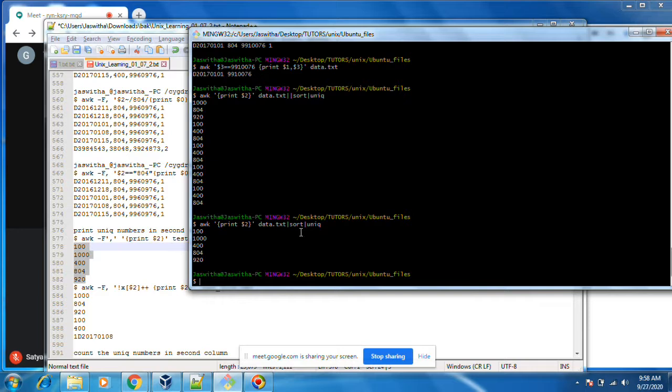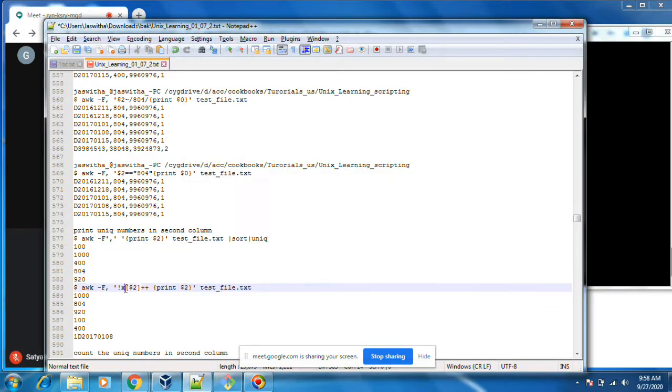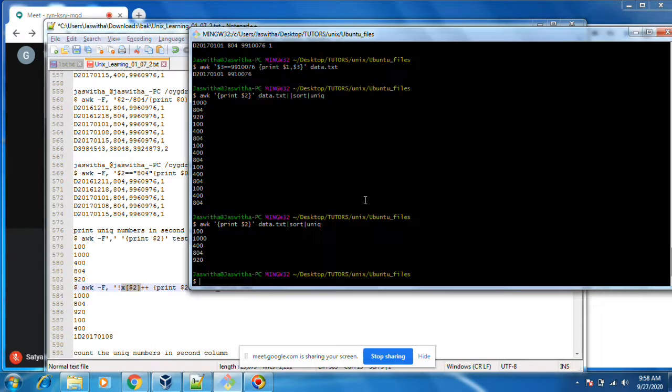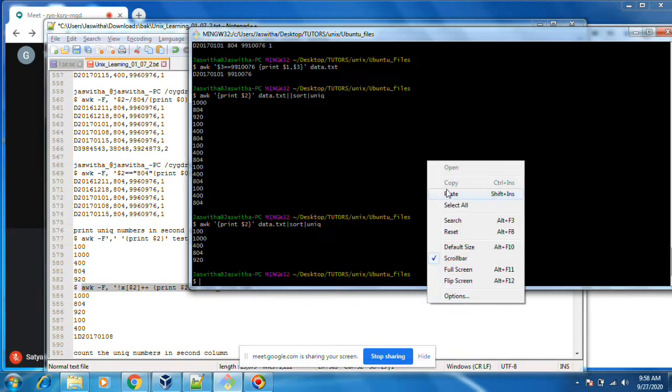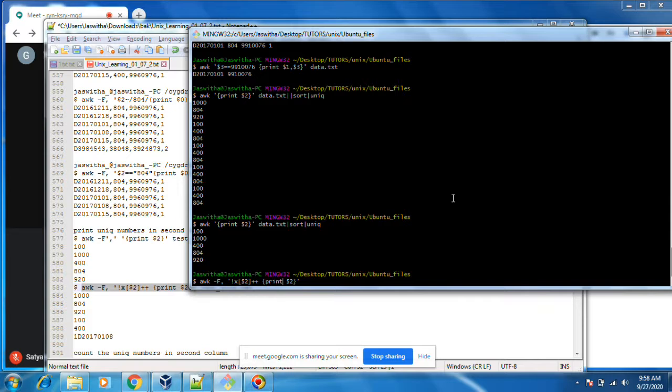Instead of sort unique, you can do it some other way also using an array. This is the array declaration. Instead of X, you can put anything, and put your name also. This will also do the same task. Instead of X, you can put anything.